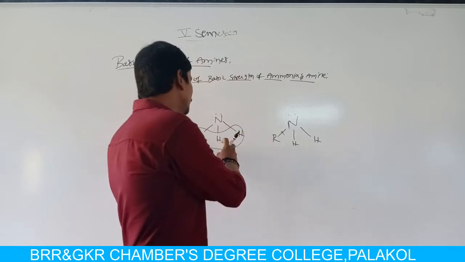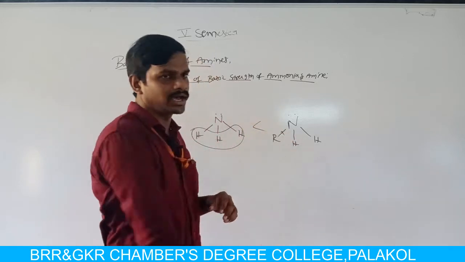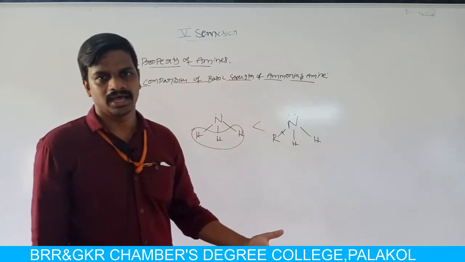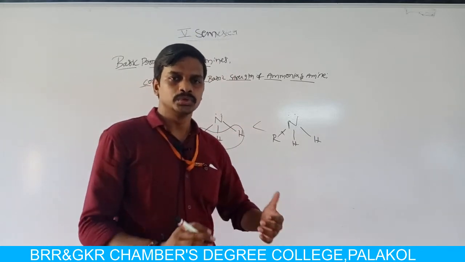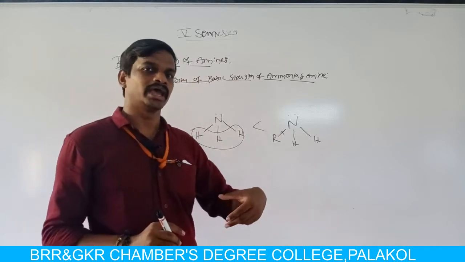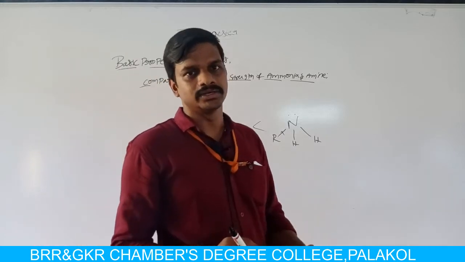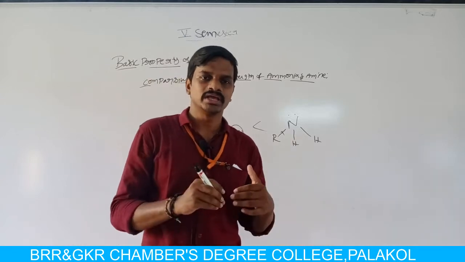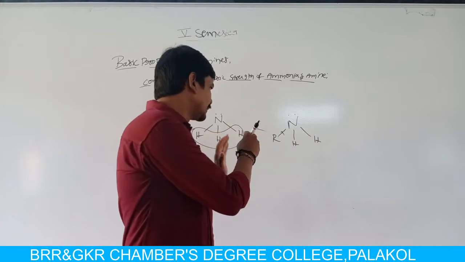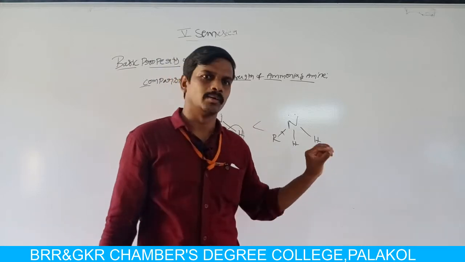So when compared to ammonia, amines are more basic, due to the excess availability of electron density on nitrogen.